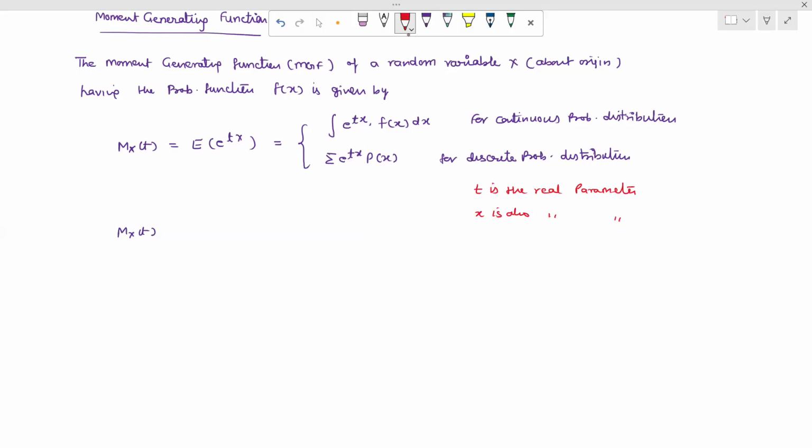So we write down M_X(t), which can be written as the expectation of e raised to the power tx.